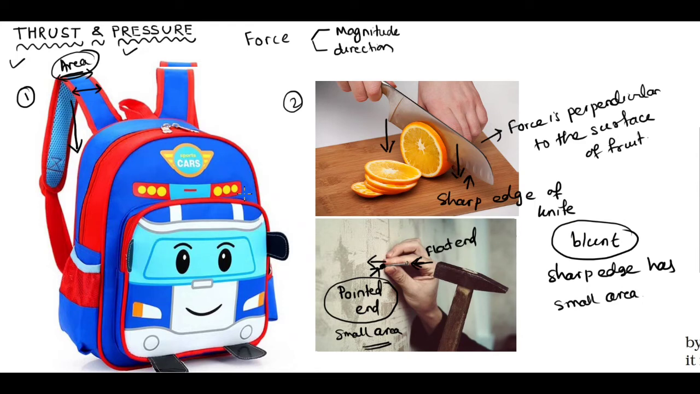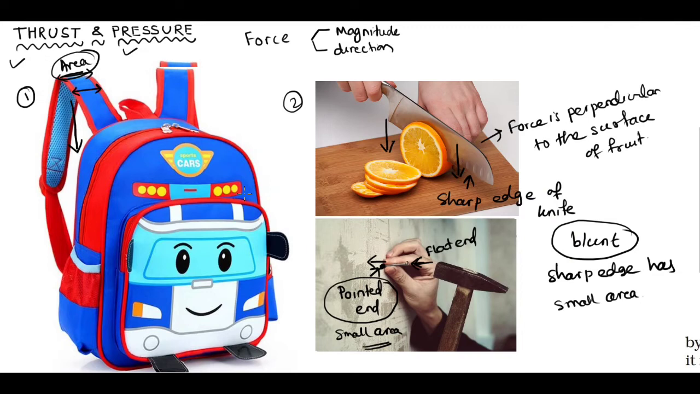So to minimize the pain, what we have to do is minimize the effect of thrust. And to minimize the effect of thrust, we have to increase the area, and that's why the shoulder straps of the school bag are wide. So now we will discuss the second term, pressure.